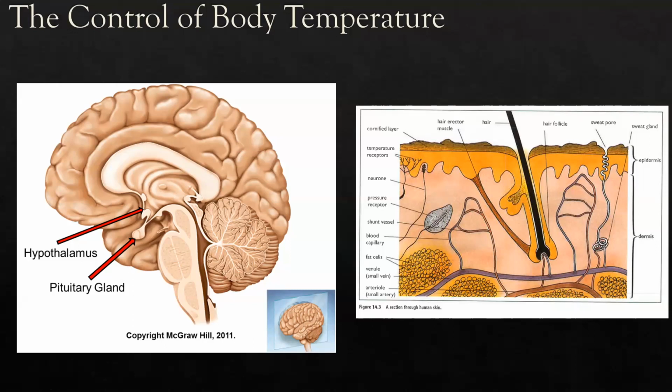It is a lot, basically. So we need to maintain our core body temperature. We need to maintain our blood pH to be constant, blood glucose concentration, water potential in the blood, and then the concentration of the respiratory gases like oxygen and carbon dioxide in the blood. And we also need to always remove the metabolic wastes, particularly carbon dioxide and urea.